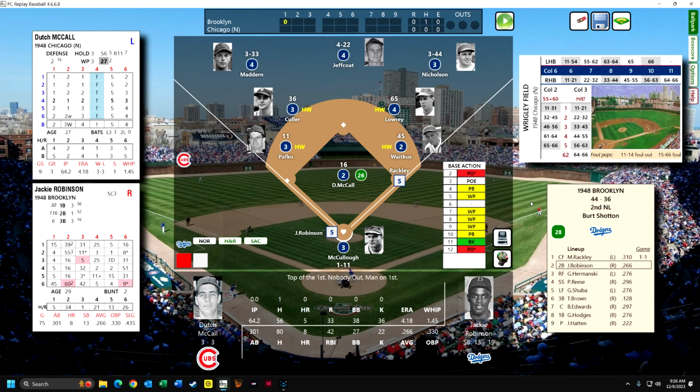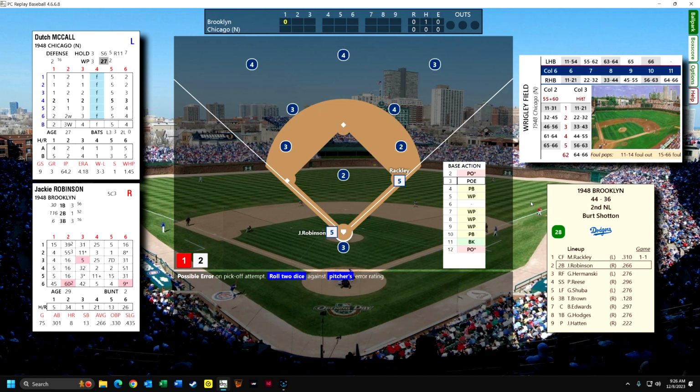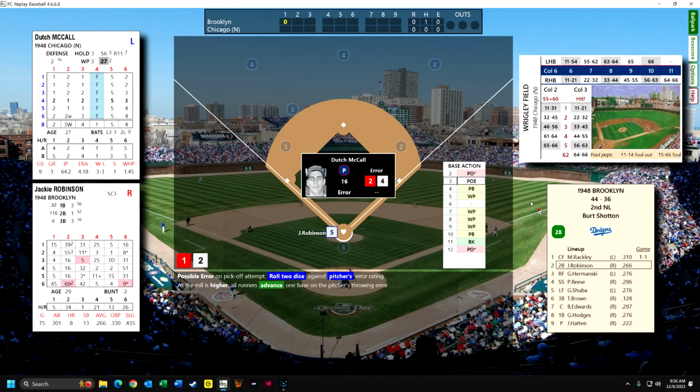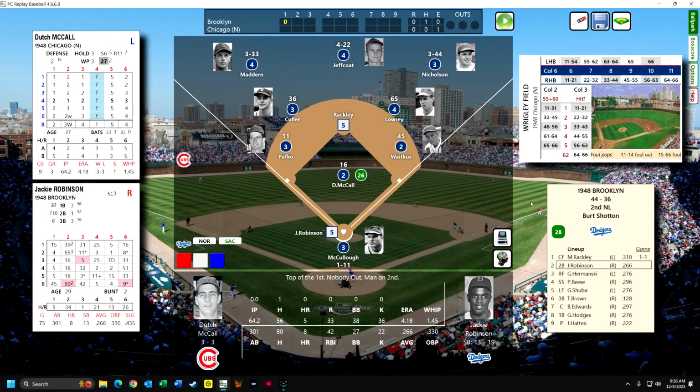So we have a runner on first, and we're going to see now if McCall throws a wild pitch. Actually, he's going to try to pick off Rackley, and he's not so good at his pickoff move, and he throws the ball wild. Rackley is now down to second. We don't have to worry about a double play.